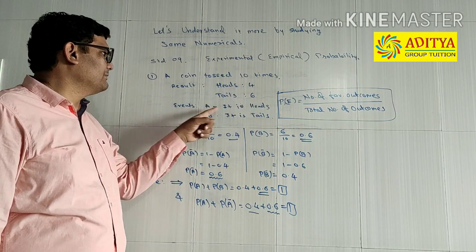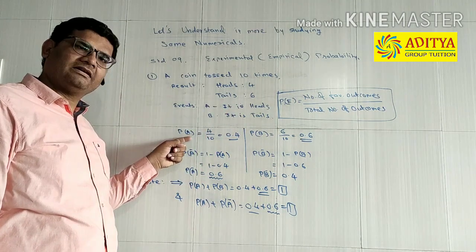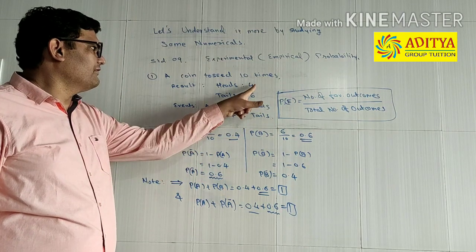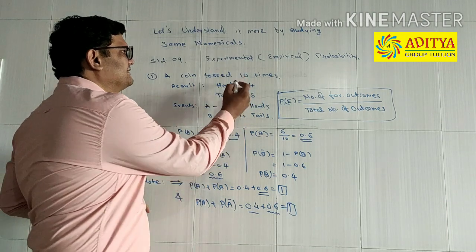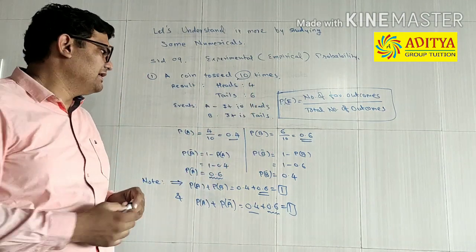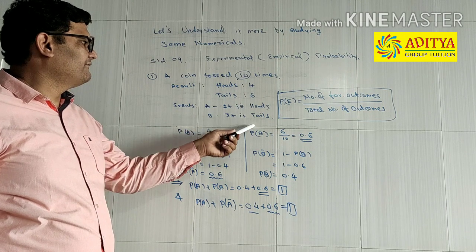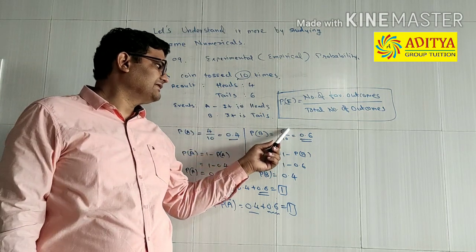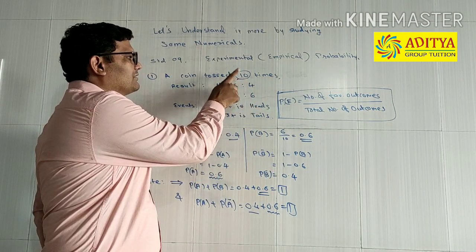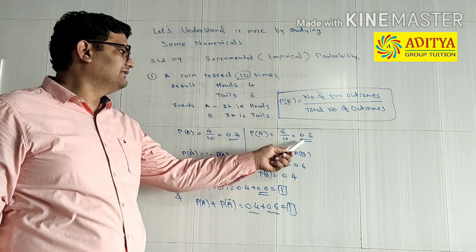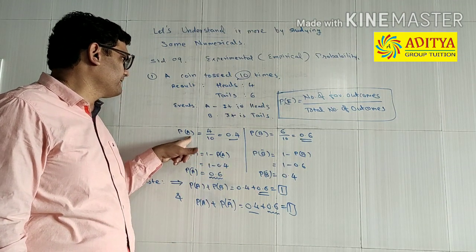Let us find out the probability of these 2 events, that it is heads or it is tails. We will use this formula: probability of event is equal to number of favorable outcomes upon total number of outcomes. Here, total number of outcomes is 10, out of which there are 4 heads and 6 tails. So probability of heads, P(A), is equal to number of favorable outcomes 4 divided by total number of outcomes, which is 10. So it is 0.4. Similarly, P(B) is equal to 6 upon 10, because there are 6 tails and total number of outcomes is 10. So it is 0.6.